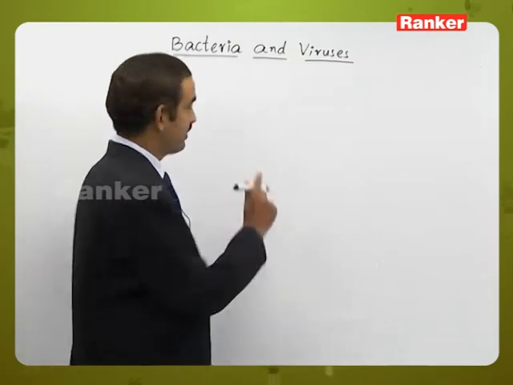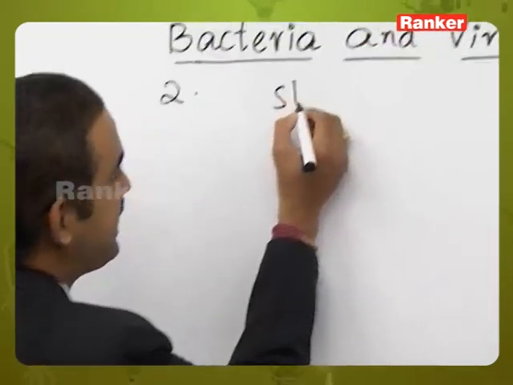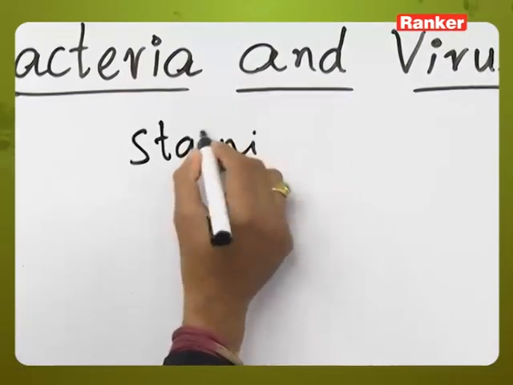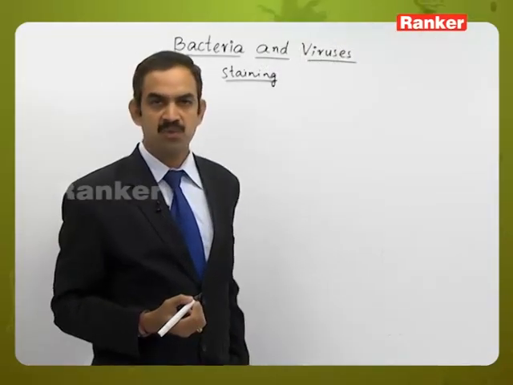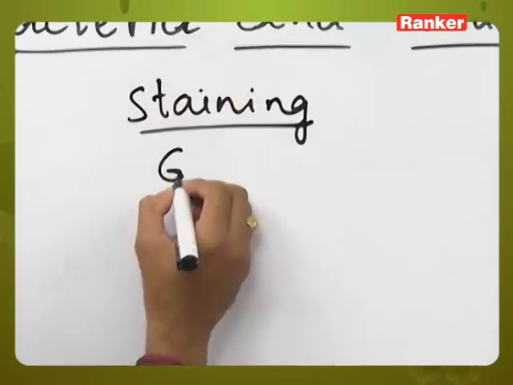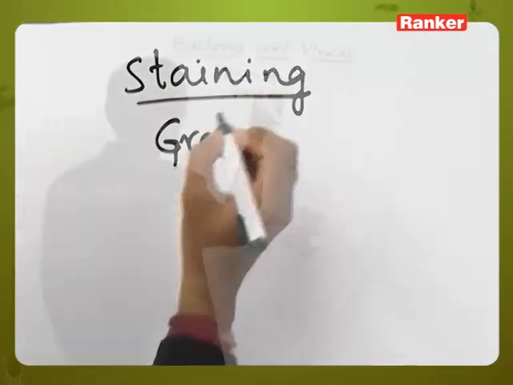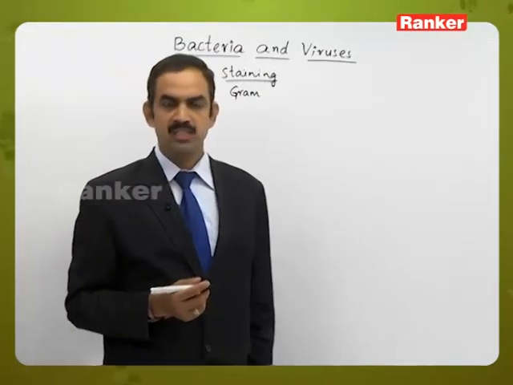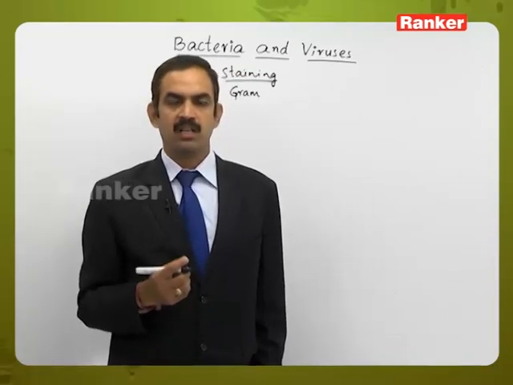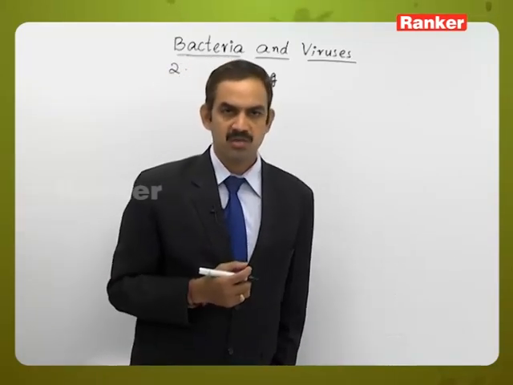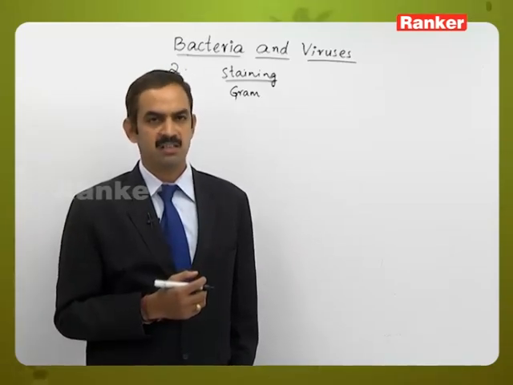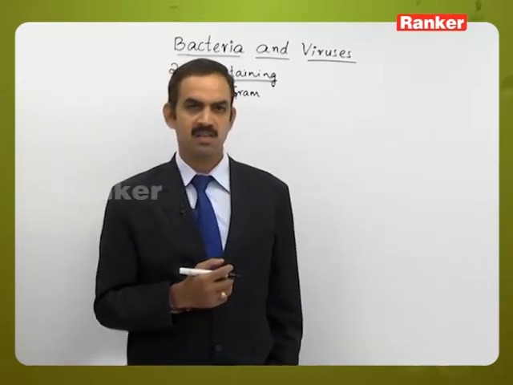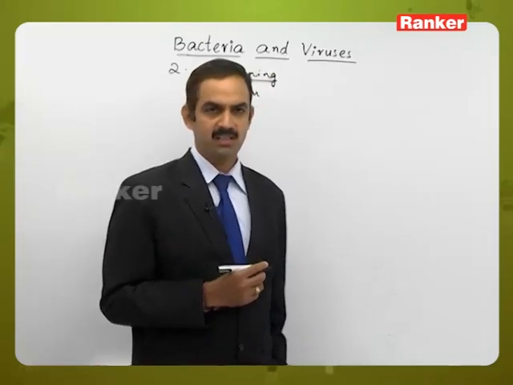So here this is a question related to the staining process. This concept of staining was developed by the scientist Gram, so it is called the Gram staining process. The Gram staining process is a process to differentiate the bacteria, where some of them are considered Gram positive and some of them are considered Gram negative bacteria.